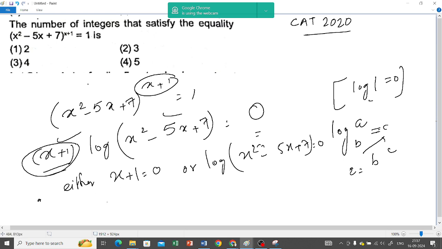So when this is equal to 0, x equals minus 1, and for this one we have x square minus 5x plus 7 is equal to 1. e to the power 0 is 1, and then comes x square minus 5x plus 6 equals 0.